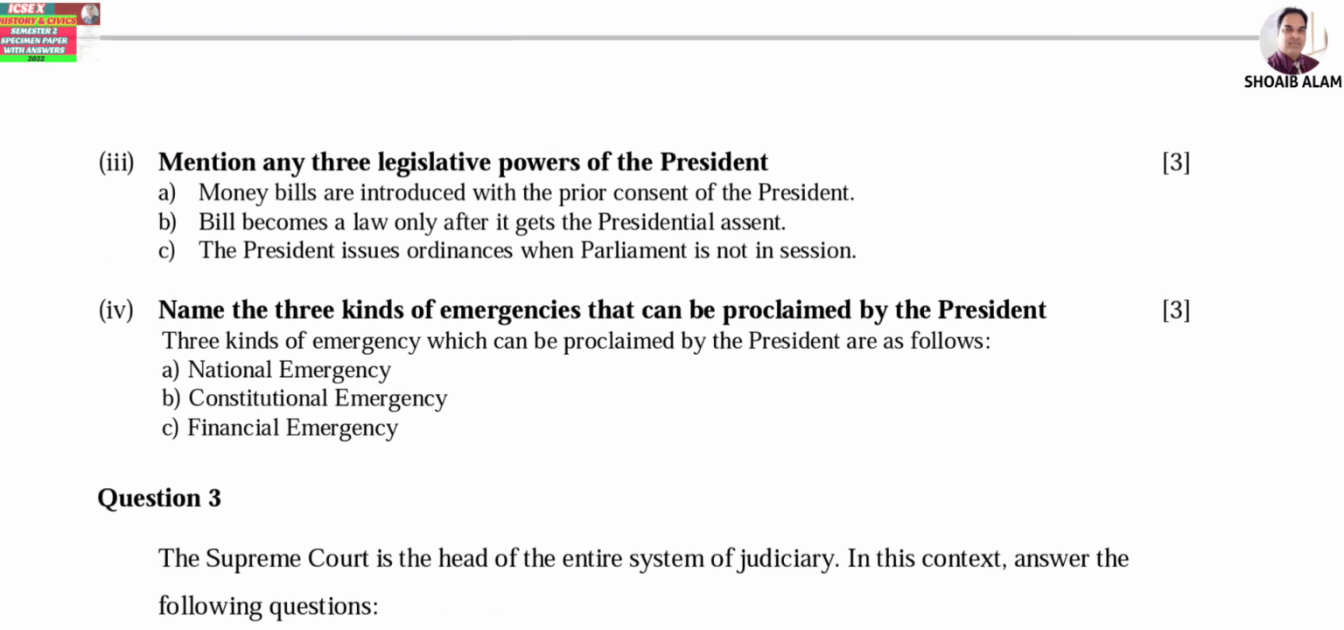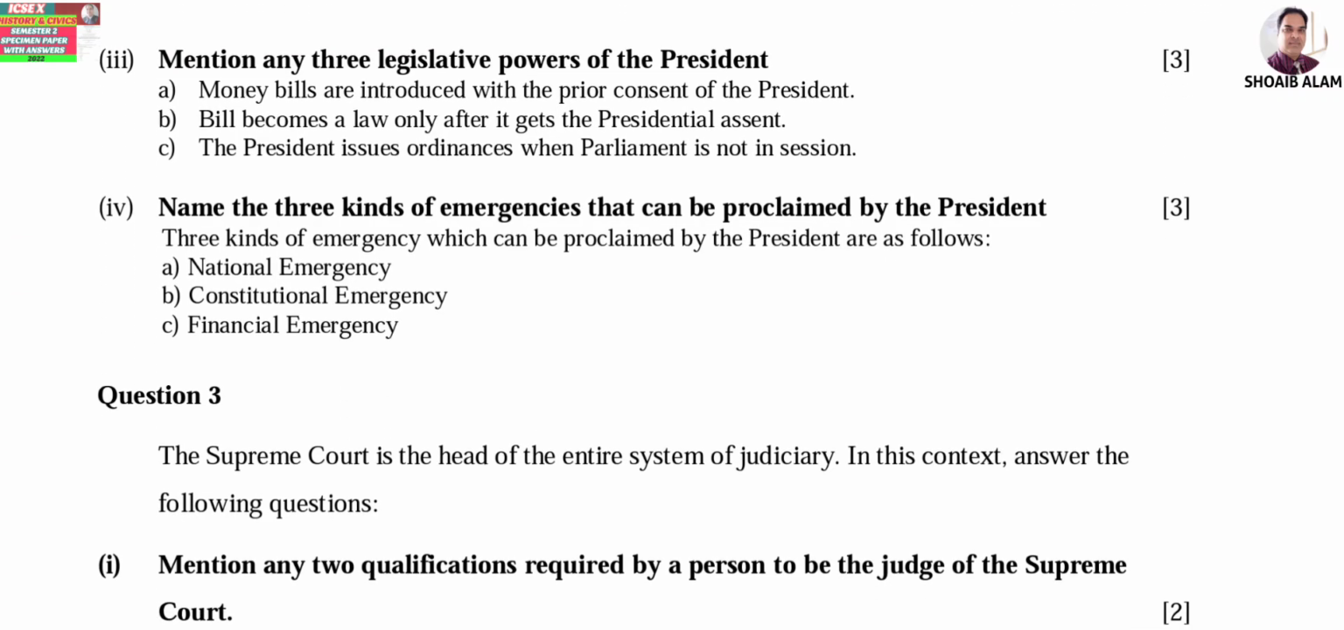Now number 3, mention any 3 legislative powers of the President. Many are there, so you can write any 3. A, money bills are introduced with the prior consent of the President. B, a bill becomes a law only after it gets presidential assent. C, the President issues ordinances when Parliament is not in session.